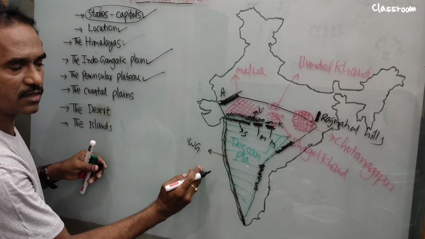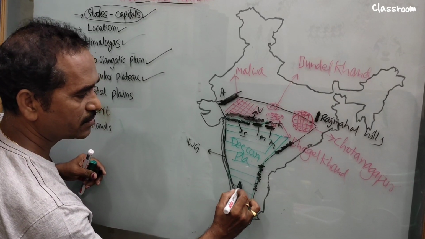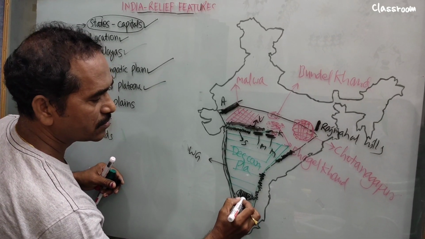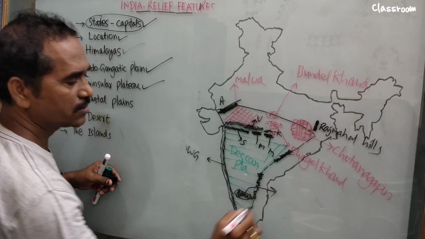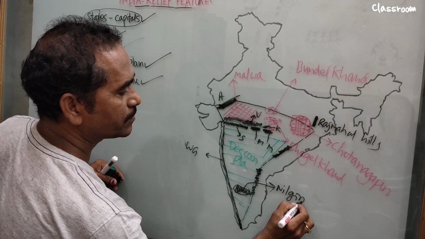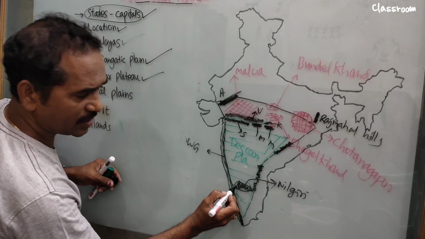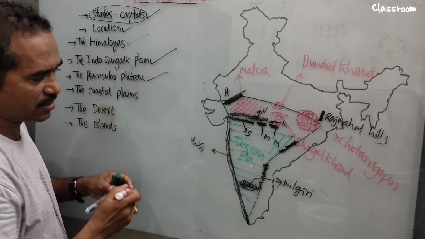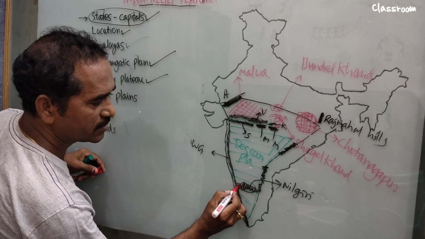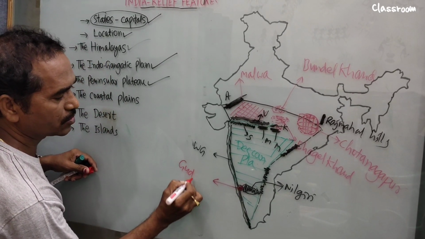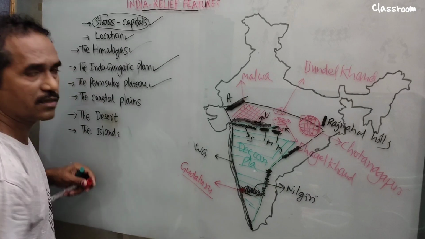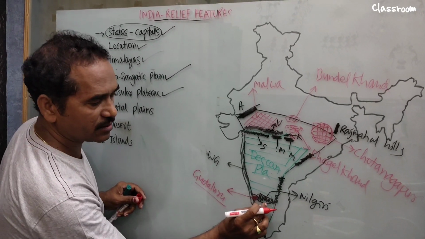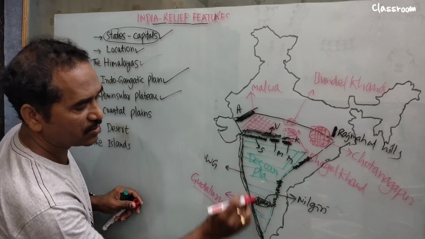Eastern Ghats and Western Ghats, these two join here. As you know, this part is the Nilgiri mountains. Nilgiri joins the Western Ghats at Gudaluru here. What is the specialty of Gudaluru? The specialty is that it is the place where the Nilgiri mountains join the Western Ghats.